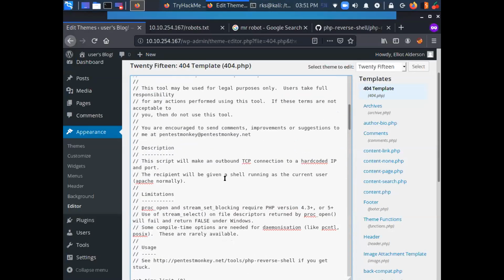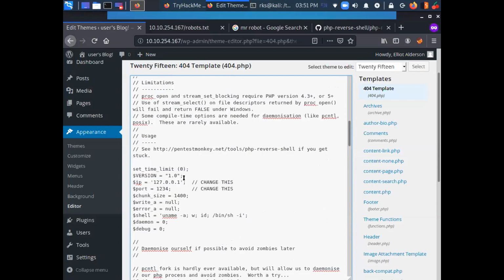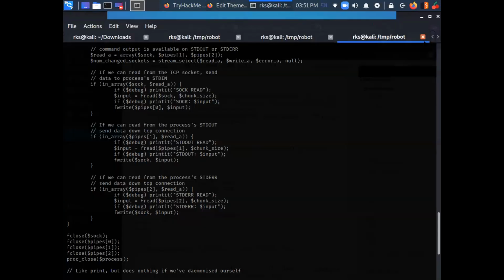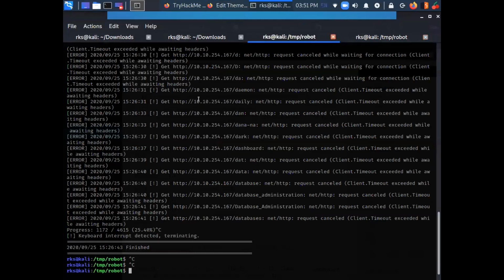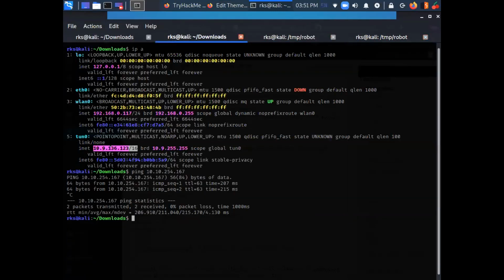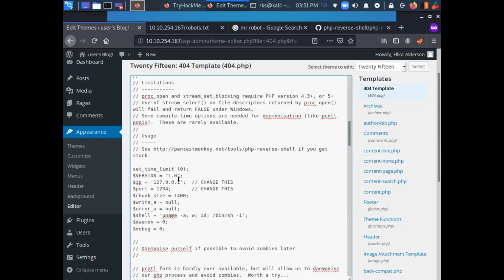Before running it, we need to modify this shell, as we need to change this LHOST and LPORT over here. So let's get our IP address. This is my IP address. So the attacker IP address is here. The attacker port number is also here.